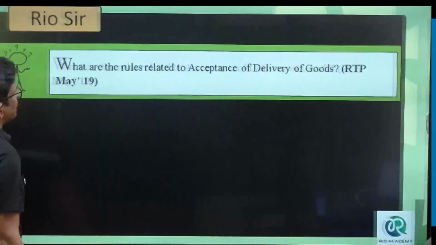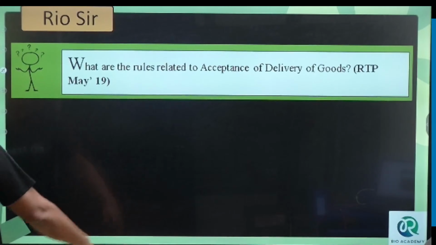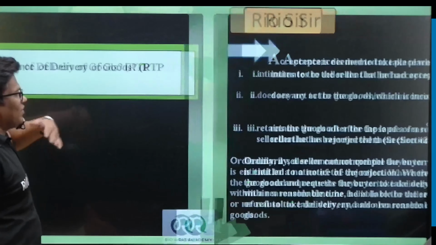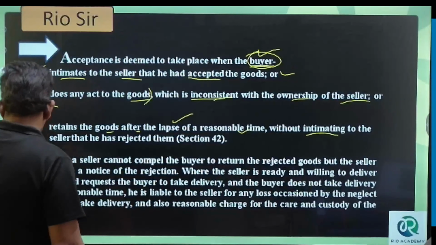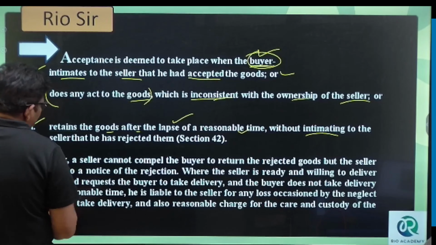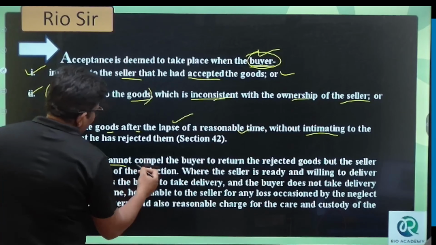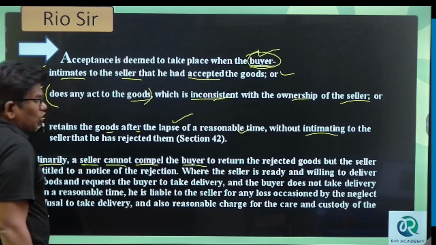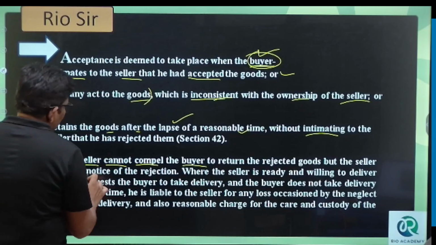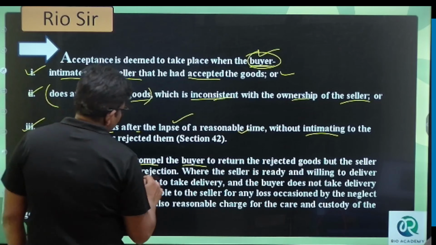Now, what does the question say? What are the rules relating to acceptance of the delivered goods? When we are delivering the goods, what are the rules? Listen. Ordinarily, a seller cannot compel the buyer to retain the rejected goods, but the seller is entitled to notice of the rejection.